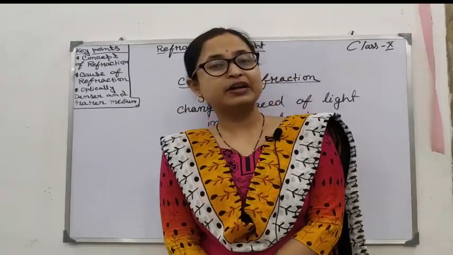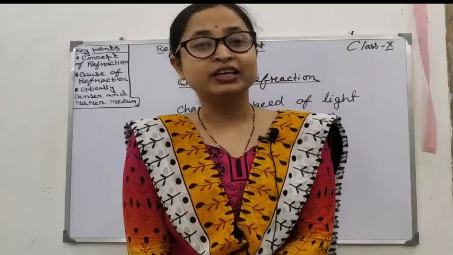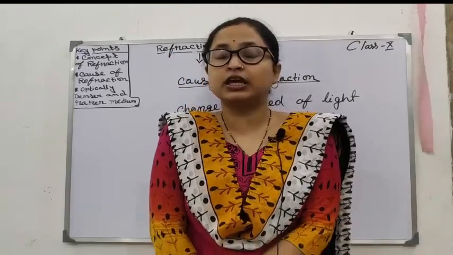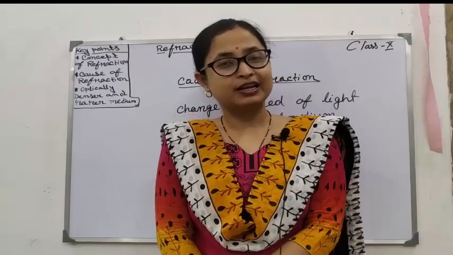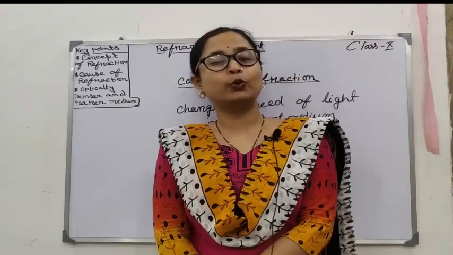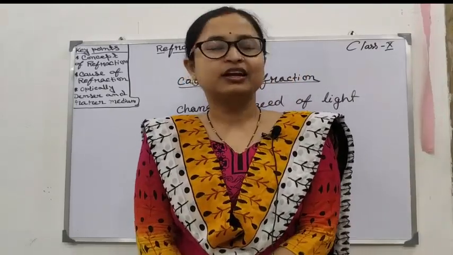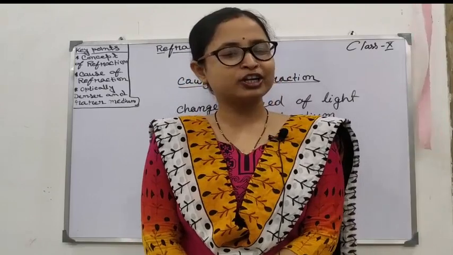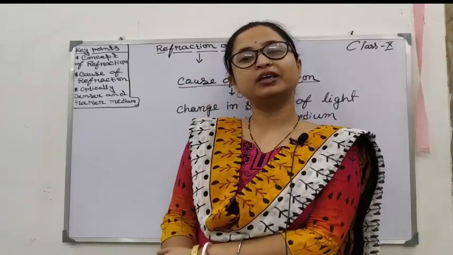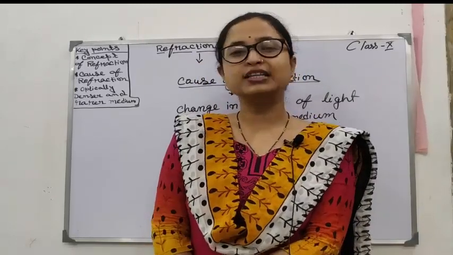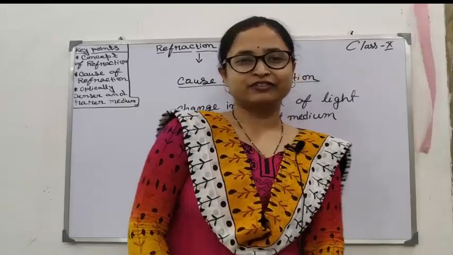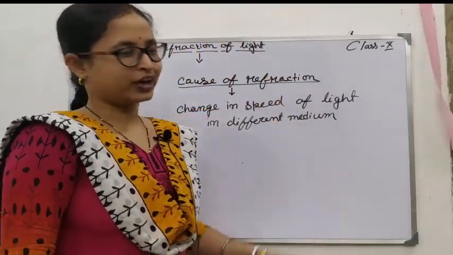Now this transparent medium has another property which is known as optical density. Like density, every substance has density, no? Similarly, the transparent medium has one property which is known as optical density. Detail about optical density is not in your syllabus. Just remember that there is one property of transparent medium known as optical density. So let us learn how optical density affects the speed of light or the refraction phenomenon.